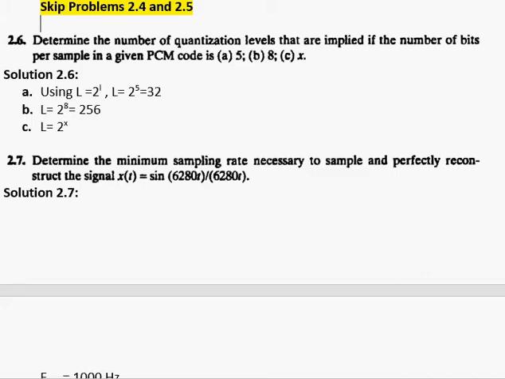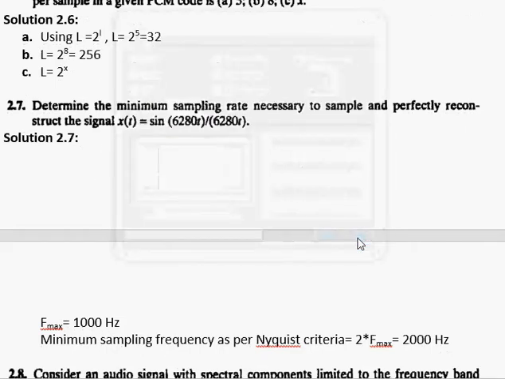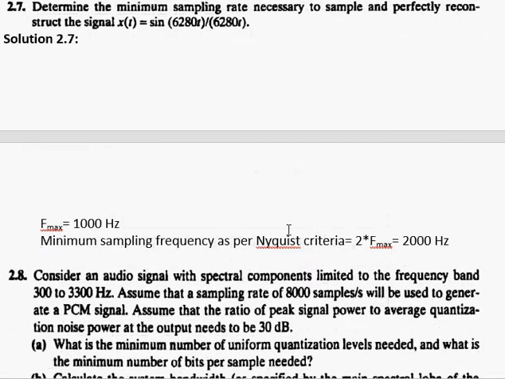So moving on to problem 2.7, determine the minimum sampling rate necessary to sample and properly reconstruct the signal x of t is equal to sine 6280t divided by 6280t. This is basically nothing but the Nyquist criteria problem.